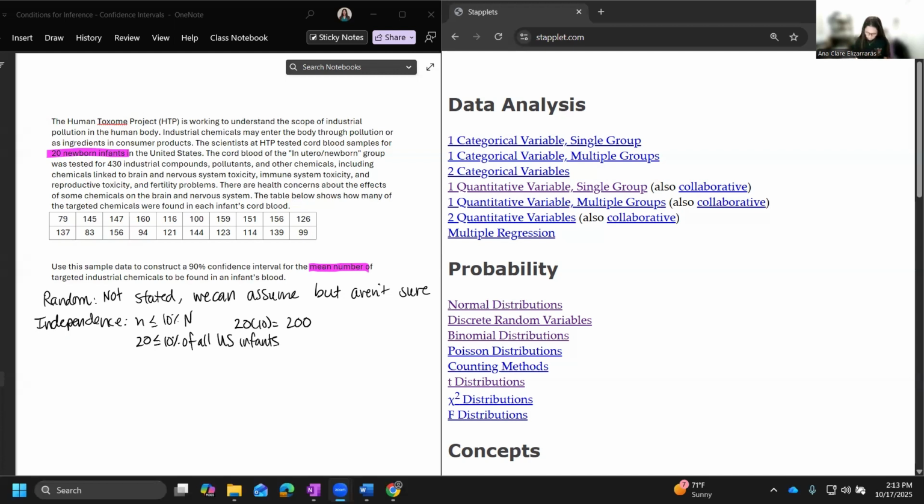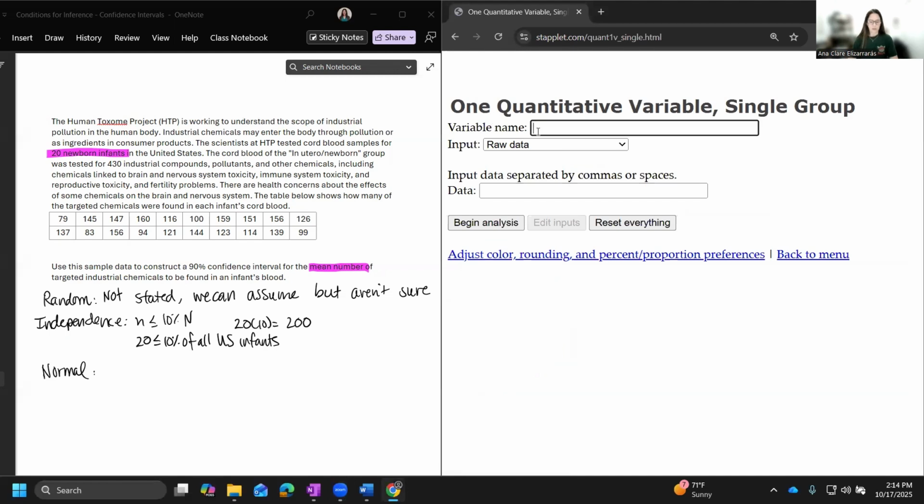What about normal? For means, we have 3 ways that we can check normal. One, we are told that the population is normal. This problem doesn't say that. Okay, let's move on to the next one. The next one, n has to be at least 30. 20 is not at least 30. So we have to move on to the next one. We need to graph this and make sure there's no strong skewness or outliers. So in Stapplet, I'm going to go to one quantitative variable single group. And let's call it infant blood, and enter the data.